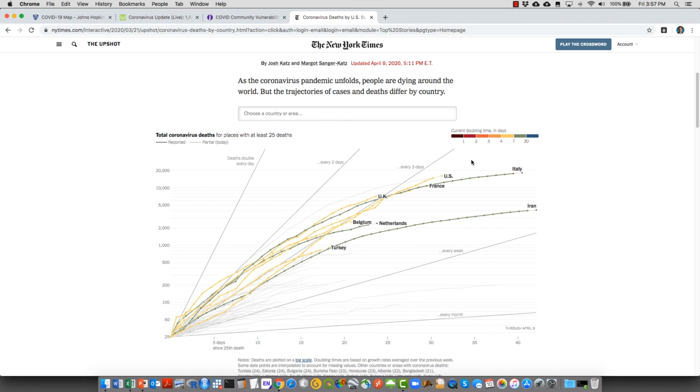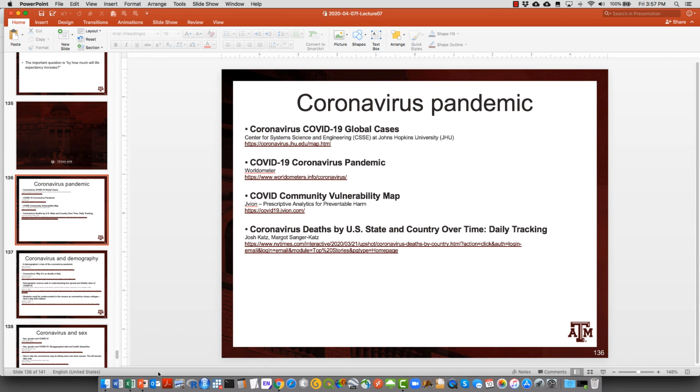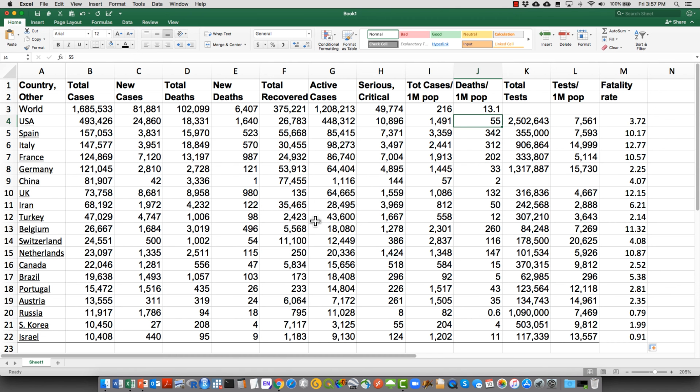So that's what I had to talk about on this issue, and you can just keep exploring this data. Like I said, the Worldometer website, you can download it really easily, like I did here for Excel, and you can calculate the fatality rate by yourself by dividing the total number of deaths by the number of cases, multiplied by 100 to get percentage terms, and that gives you even more information to understand the pandemic.